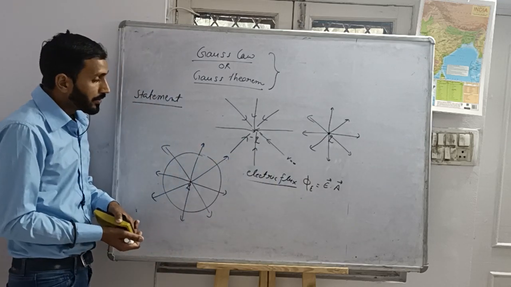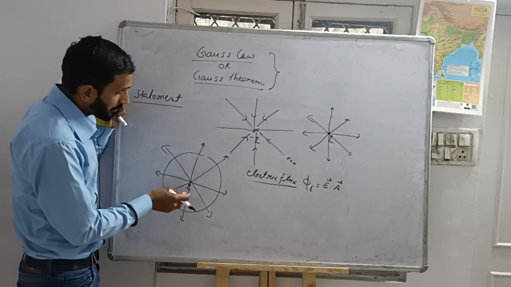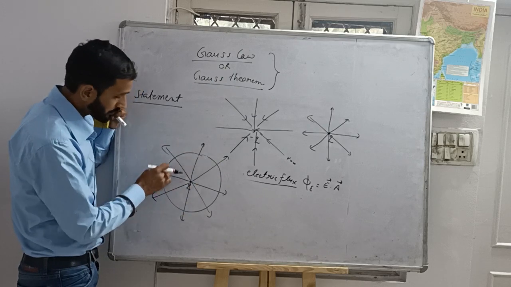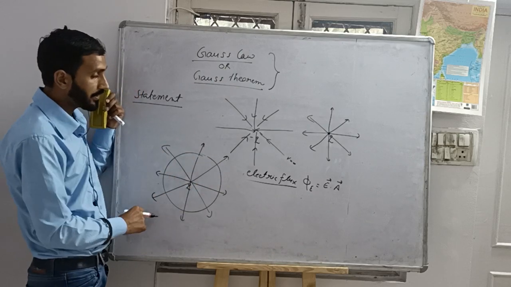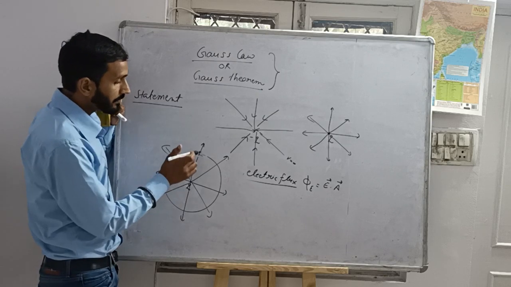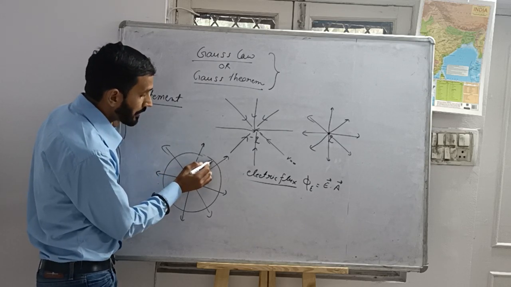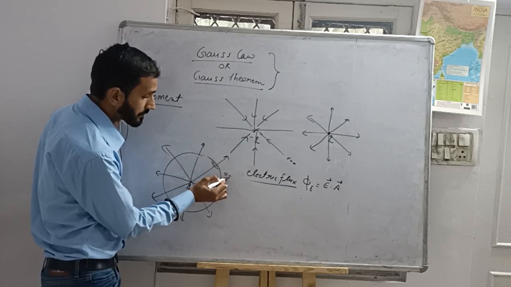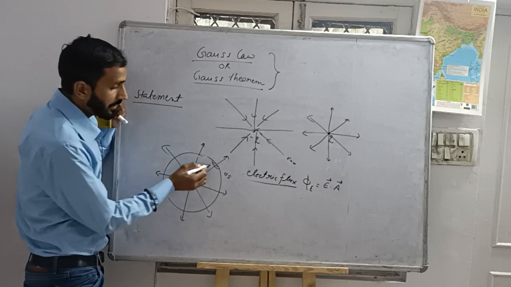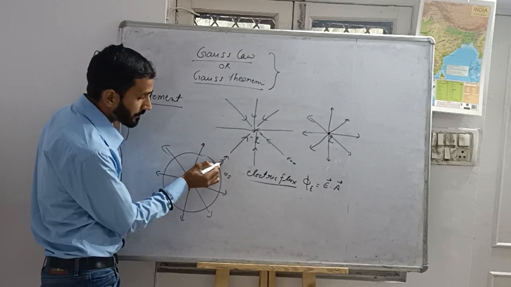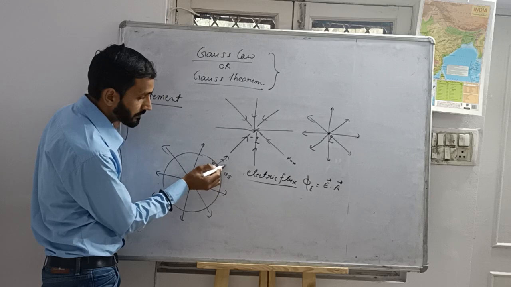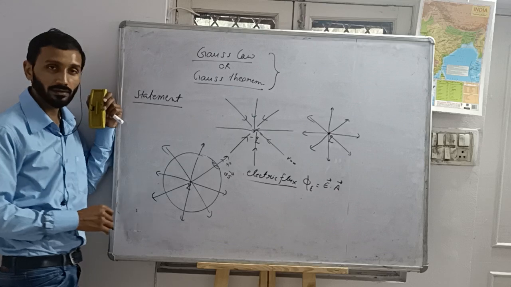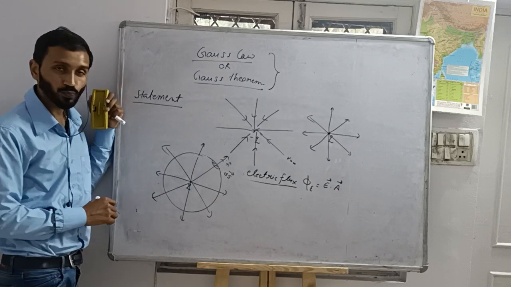Okay. Firstly, before finding the total flux of the total closed surface area, I will consider a small surface area. Let it be ds, and this is the area vector n cap. Is it okay?